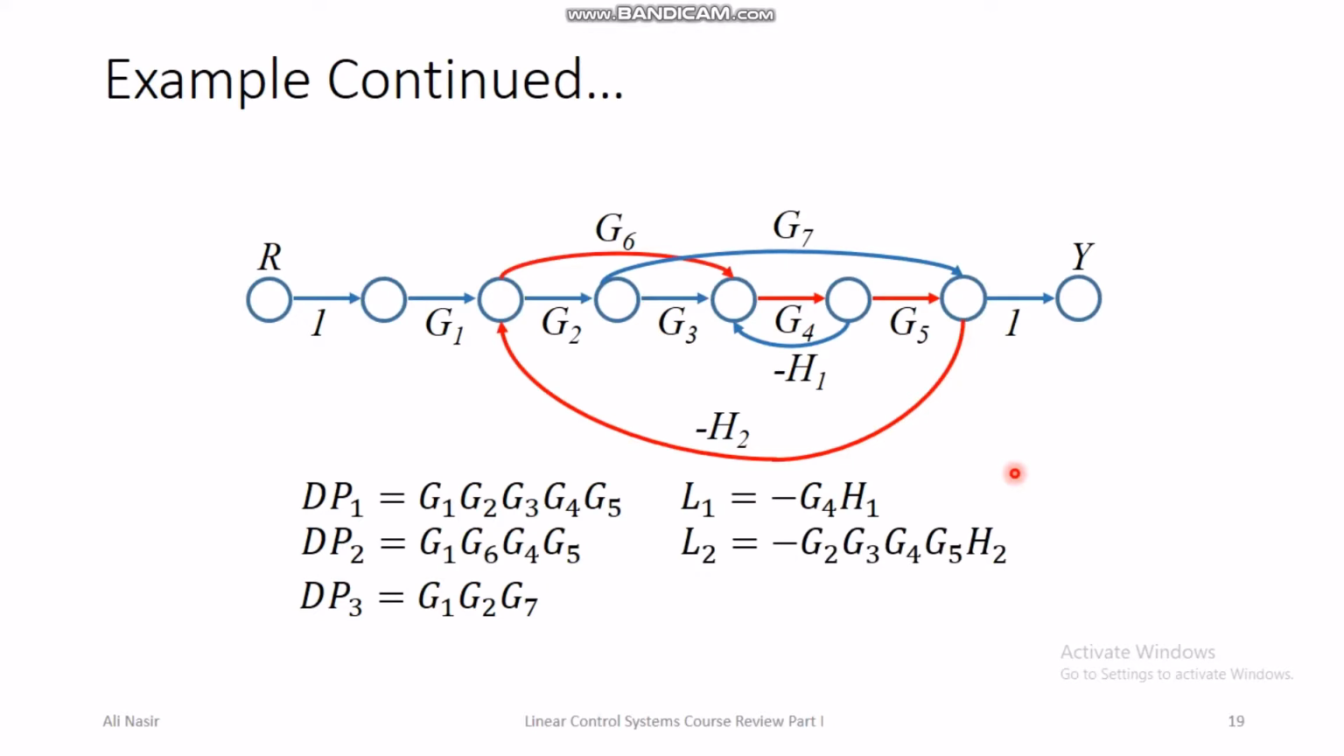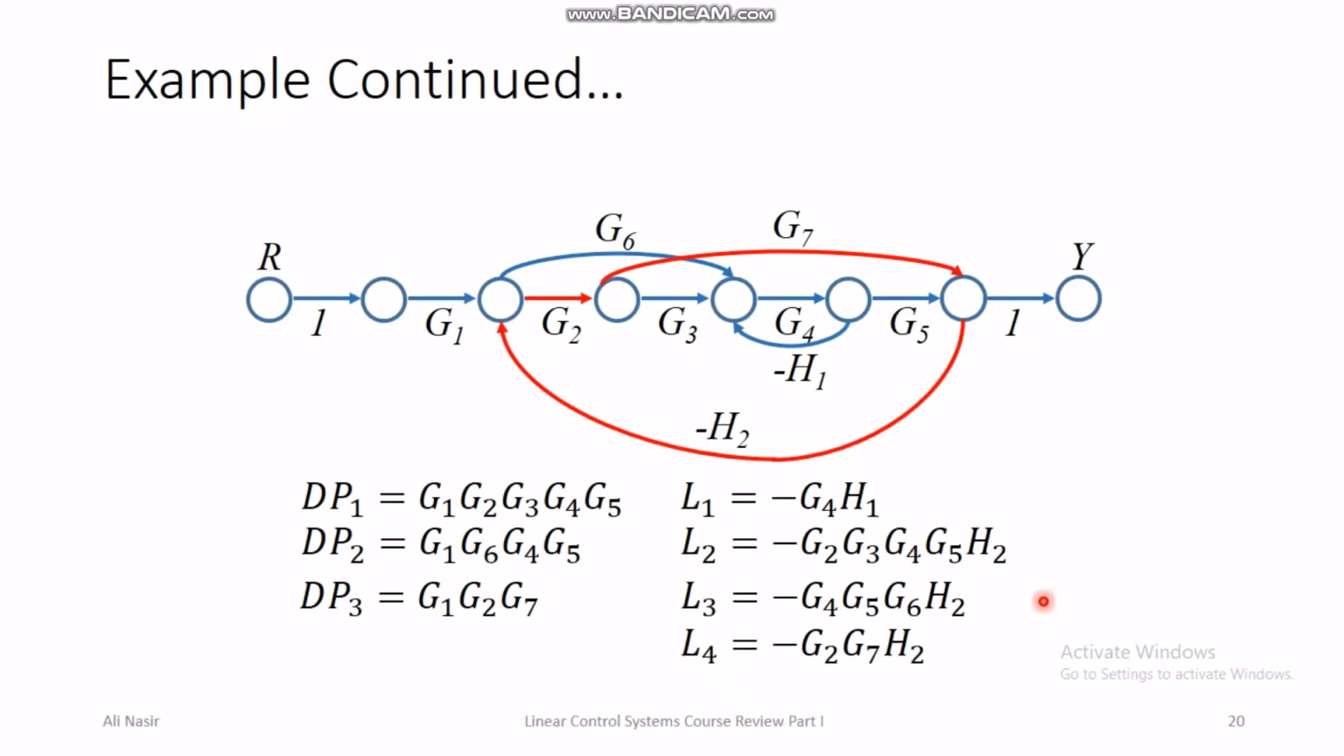And then there is a third loop which goes from G6 to G4, G5 and comes back at this third node again. And the transfer function of this third loop is minus G4, G5, G6 and H2. So there are three loops and three direct paths in this flow graph, and once we have identified the loops and the direct paths, then we look at which loops are touching which direct paths and which loops are touching or non-touching with respect to each other.